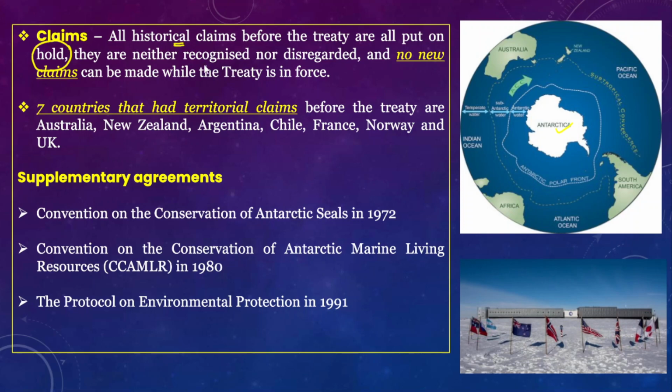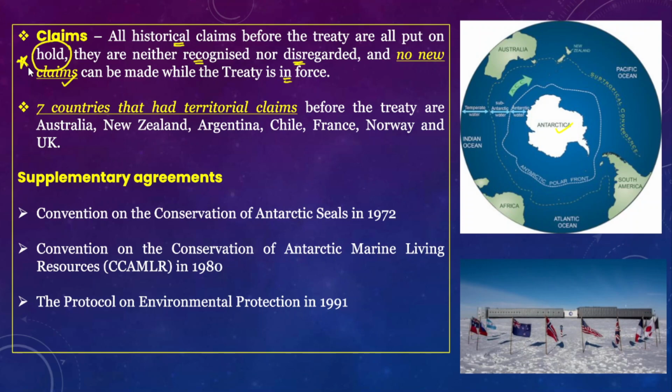So they were neither recognized nor disregarded. You have to understand this: they are not disregarded and not recognized. And apart from that, no new claims can be made while the treaty is in force. So this is also one of the provisions of the Antarctic Treaty of 1959.